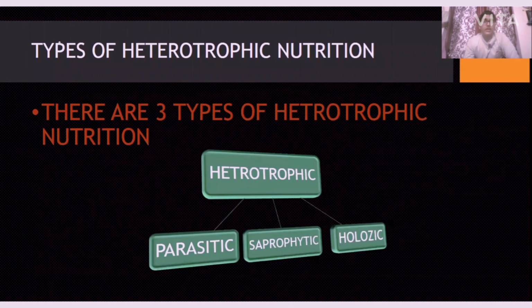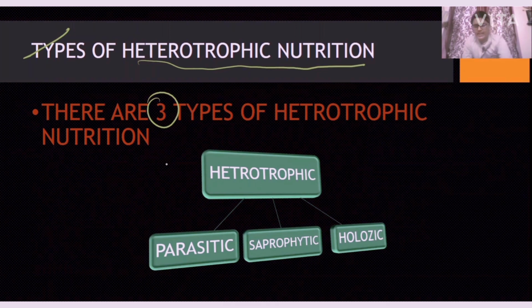Now, types of heterotrophic nutrition. There are three types. Very easy, we'll crack that one also. Parasitic is the first one.